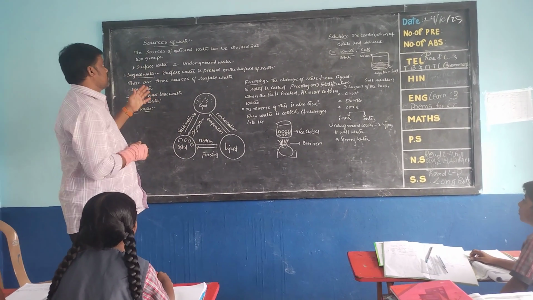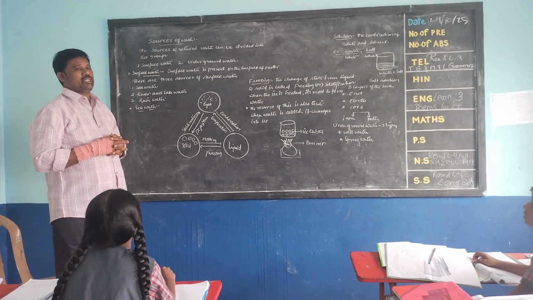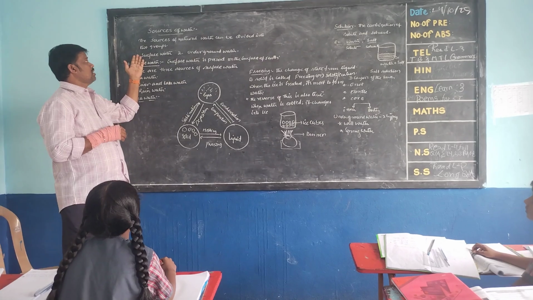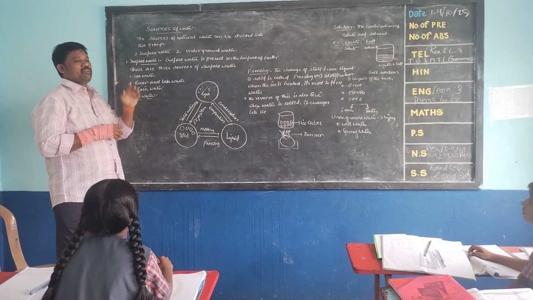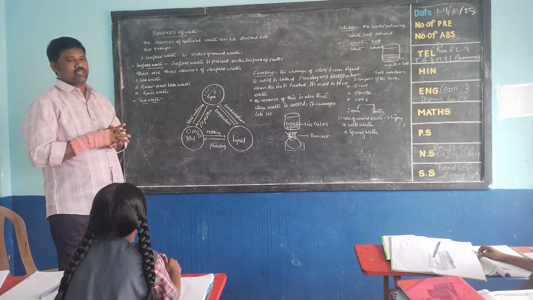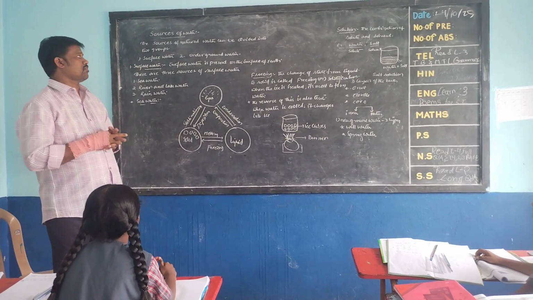And again, I will explain the sources of water. How many types of water sources are there in nature? There are only two types. The first one is surface water, and the second one is underground water. How many types? Two types. What are they? Surface water and underground water.